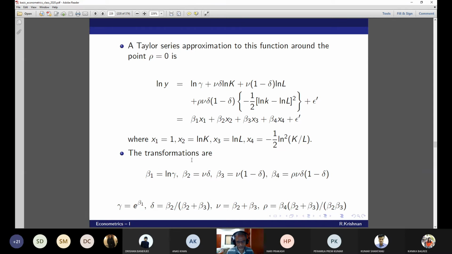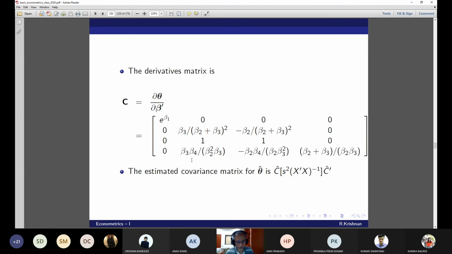Just take it as a demo of how to get the asymptotic covariance matrix for those vector parameters where the elements of the vector are functions of the original equation. Let it be least squares, let it be whatever, you can still use the same funda. How to calculate it and what is needed when you work with actual data, all questions will be answered. Can you go to the next slide?